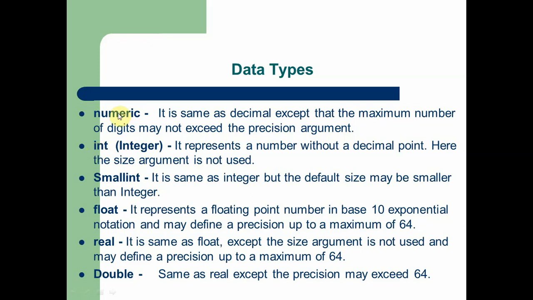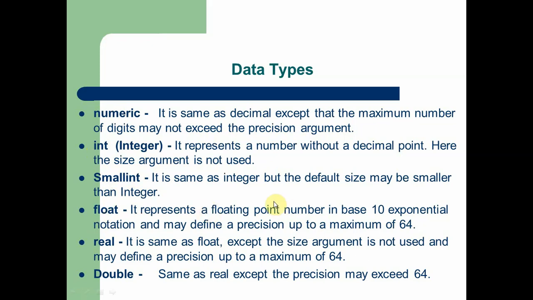Here, in numeric and decimal data types, we can store fraction points. In integer, we cannot store fraction points or decimal points. In small int, we can store integers, that is, whole numbers within a limited range. Compared to int, small int is smaller. So that's why it's called a small int.